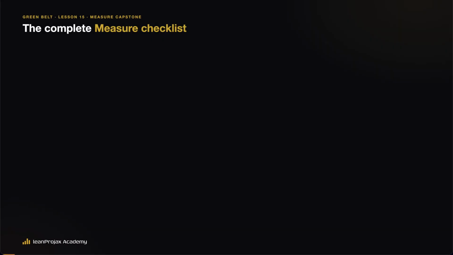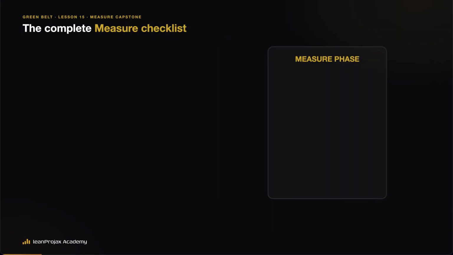Over 6 lessons, you built the whole measure toolbox: statistics, distributions, DPMO, capability, CPK versus PPK, and the Gage study that makes any of it believable. Today, we assemble them into one coherent measure phase on the live project and prepare for the tollgate question that sinks careers. Why should I believe your baseline? Let's build the proof, the measure checklist, what a complete phase contains.